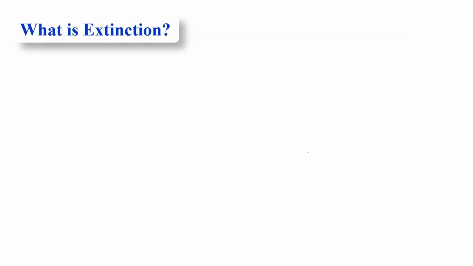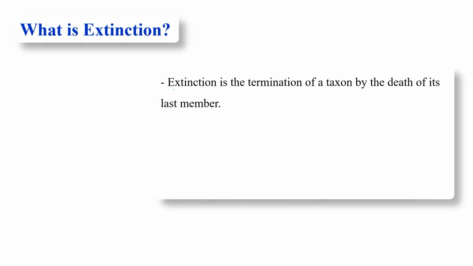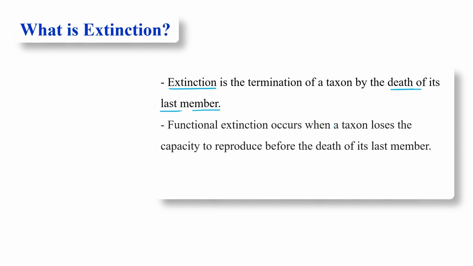So first of all, we have to understand what is extinction. Extinction is the termination of a taxon by the death of its last member. Functional extinction occurs when a taxon loses the capacity to reproduce before the death of its last member.